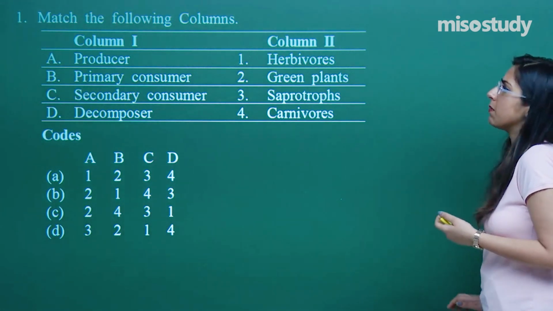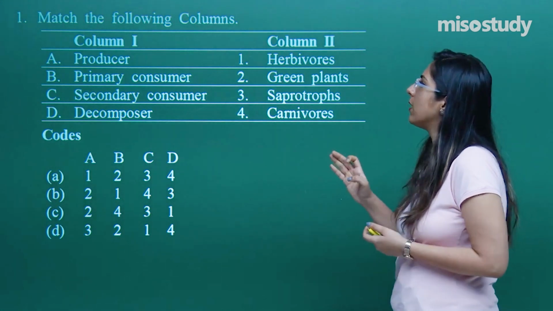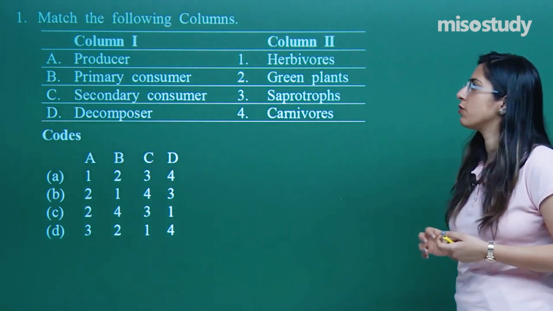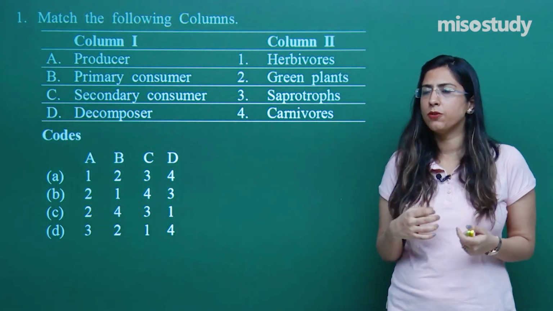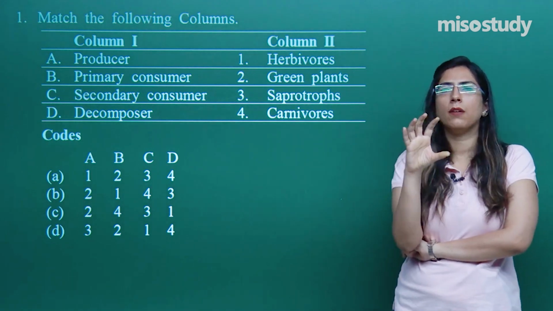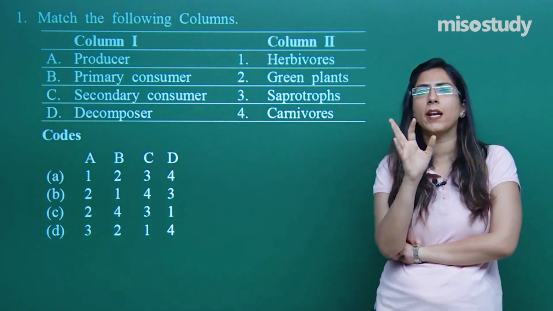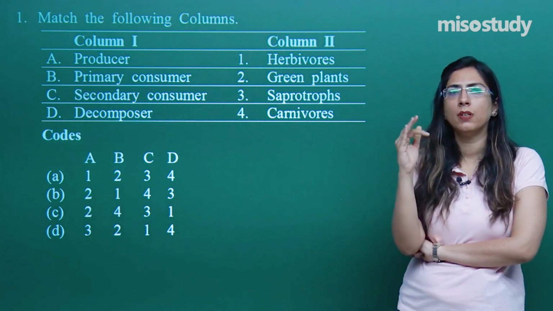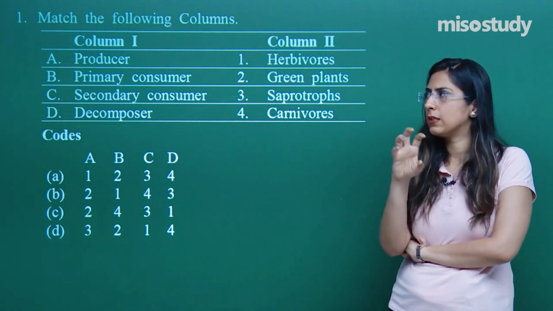First of all, let's discuss the first question: match the following columns. We have to match column 1 and column 2. In column 1, producers, primary consumer, secondary consumer and decomposer are written. First of all, I would like to tell you that each organism is present at one trophic level. It can be any insectivorous plant, any insect, any other producer, carnivore, etc. They are placed at different trophic levels and have some specific role in the environment.